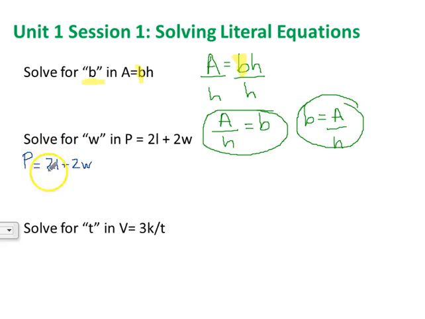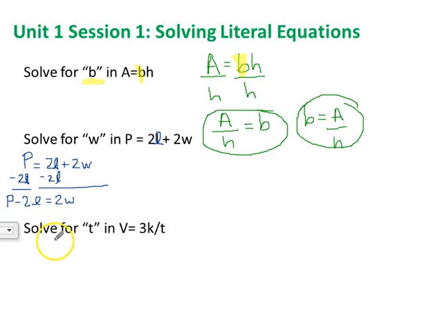So let's move this term over here, the 2L. In order to move it, I'm just going to subtract it from both sides. And that's an L, by the way. It's not a 21. It is an L. I should have maybe made it a cursive L to make that more clear. So on the left now, we've got P minus 2L equals 2 times w.